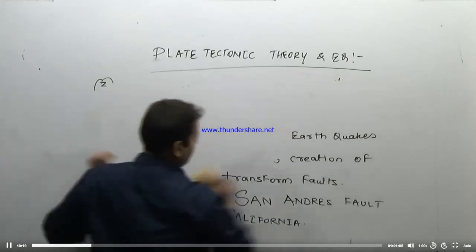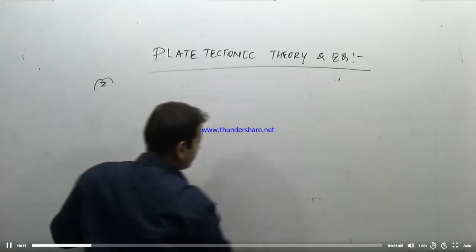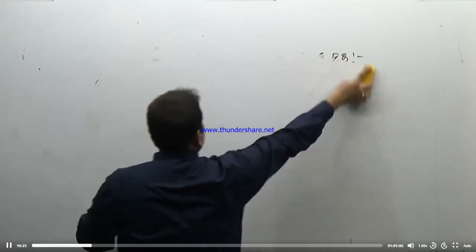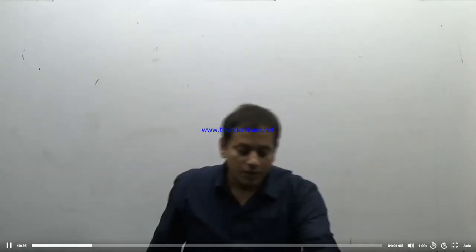earthquakes? All the three types of boundaries: the first is the constructive plate boundary or divergent plate boundary, which is formed along the mid-oceanic ridges, and is associated with moderate earthquakes. The second is the destructive plate boundary, that is the area of fold mountains, which is associated with deep focus and high magnitude earthquakes.